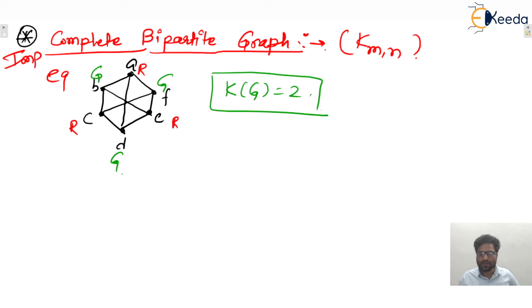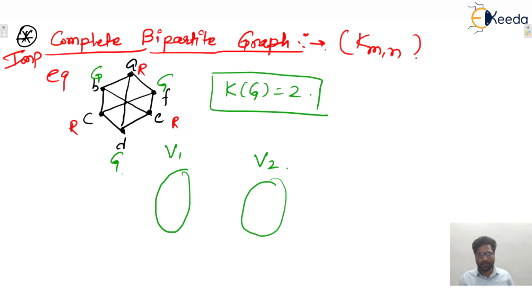How is it complete? What is the meaning of complete? Let us take two vertex sets V1 and V2. V1 contains the red colored vertices, that is A, C, E. And in V2 we have B, D, F. So what is the meaning of a complete bipartite graph?